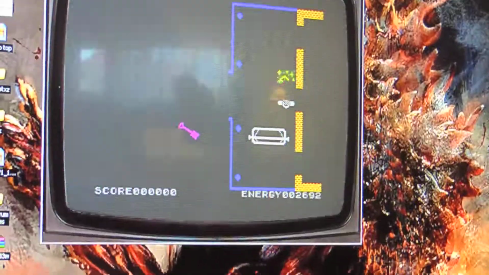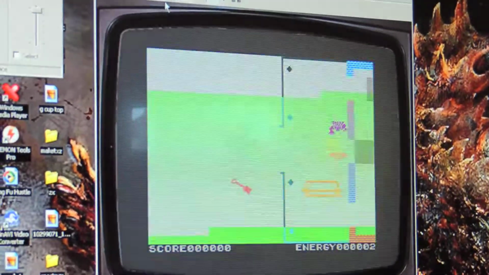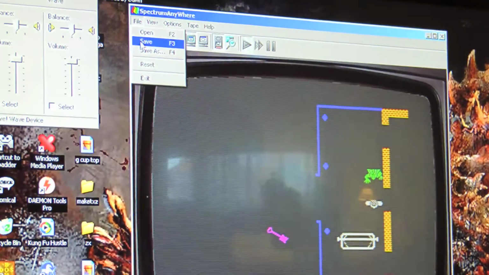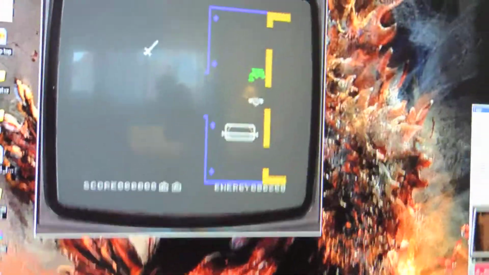But anyway, I'm going to show you guys how to save this so you don't have to do the tape anymore. Oh, isn't that great, those classic sounds. But you go up to File, and you click Save, and you just type in a name, and save it. And it's done, like that. You just open that file, and it's over. Let's just mute that. But yeah, you can save your file, and you'll never have to put the disc back, or the tape back in there. You just open the save file and it'll start off wherever you left off in the game. No more installation necessary.